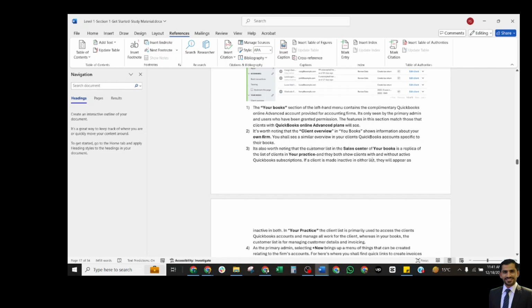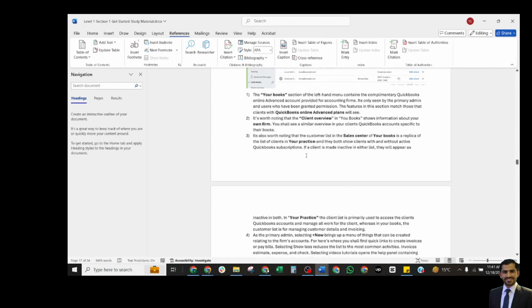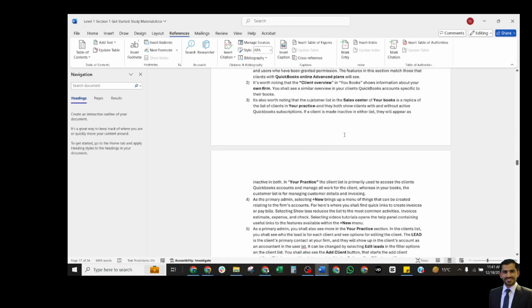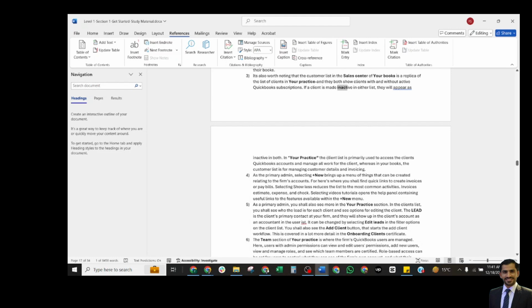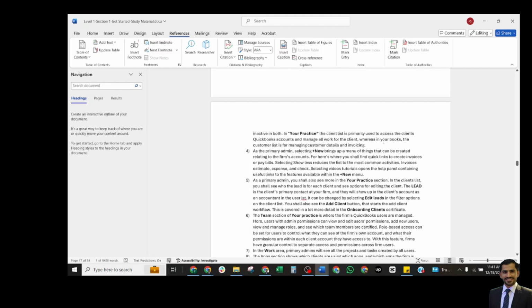They both show clients with or without an active QuickBooks subscription. If a client is made inactive in either list, they will appear as inactive in both. In your practice, the client list is primarily used to access the client's QuickBooks accounts and manage all work for the client, whereas in your books, the customer list is for managing the customer's details and invoicing.